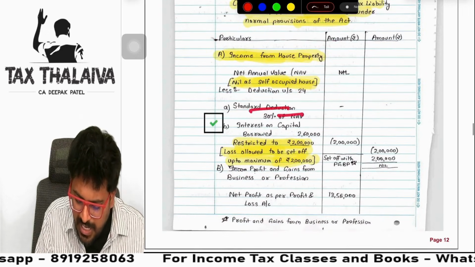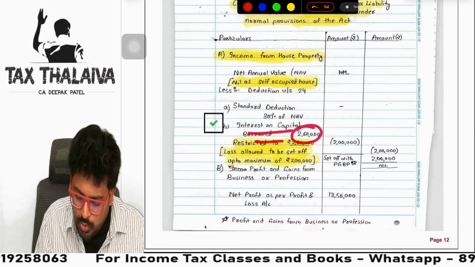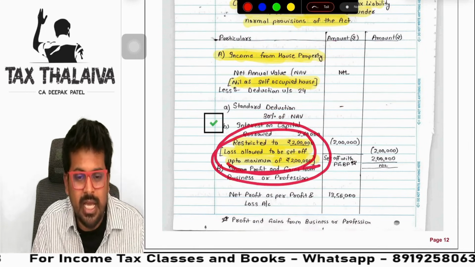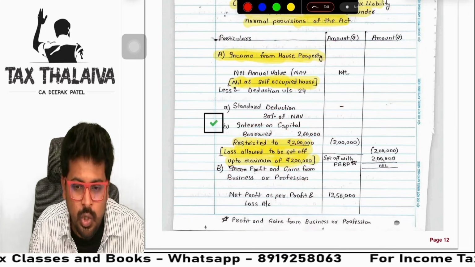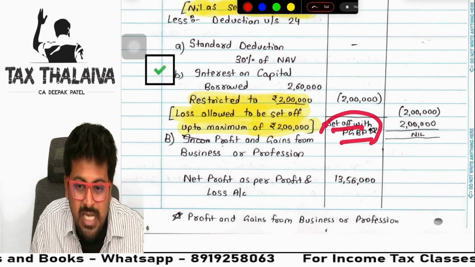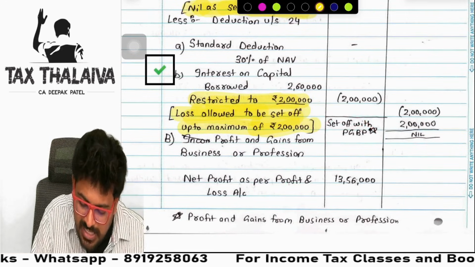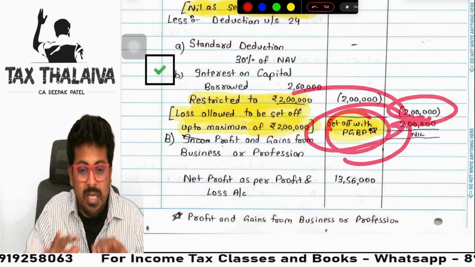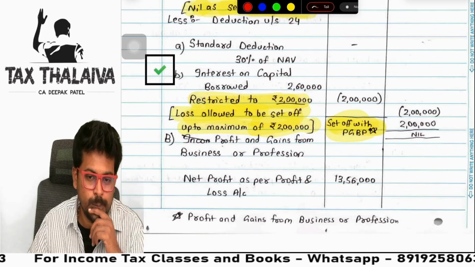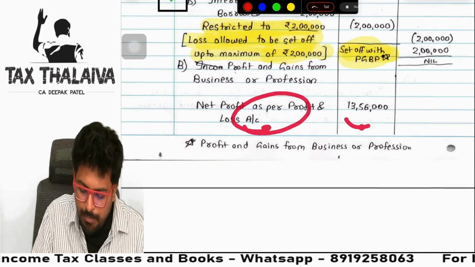Next, deduction: standard deduction nil he showed. Interest on capital borrowed 260, and whatever he is doing, he showed here only. Restrict to 2 lakhs. Loss allowed to be set off up to a maximum of 2 lakhs. And he is showing set off with PGBP, he has kept a star mark. It means he is showing the examiner, I am setting off this loss of 2 lakhs with PGBP. He is showing it here only. Separate note he is not writing. Next, PGBP. Net profit you got.